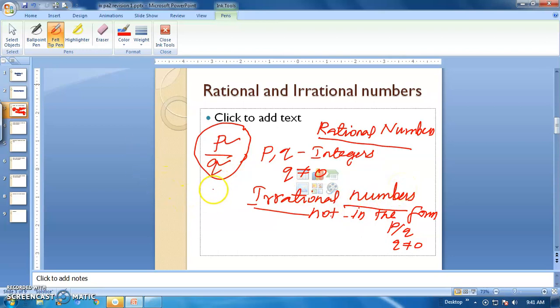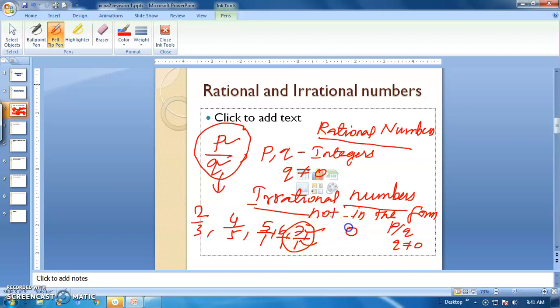So examples of rational numbers are 2 by 3, 4 by 5 or whatever it is. And 5, 6, 7, these kinds of numbers are also rational numbers because we can write 5 as 5 by 1, 6 as 6 by 1 and 7 as 7 by 1. So they are in the form of numerator and denominator, where both are integers.